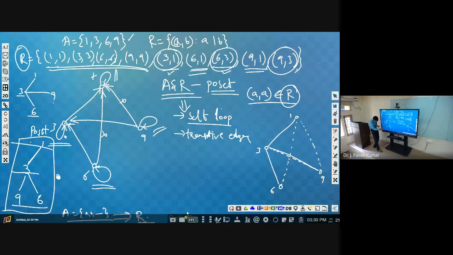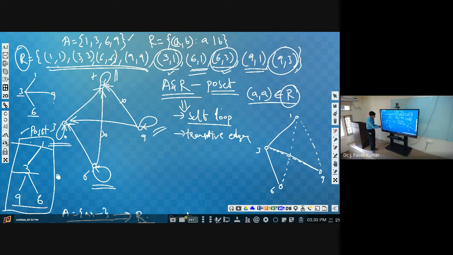Can we have 1 comma 9? No. 1 comma 6? No. 3 comma 6? No. 3 comma 9? No. So from bottom to top only we will be having the relation. In reverse we will not be having any relation. That's what we can ensure from this diagram.